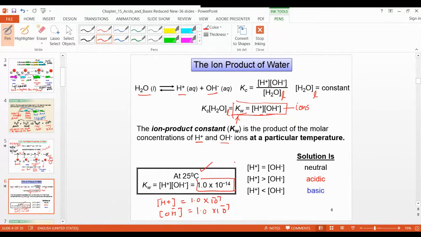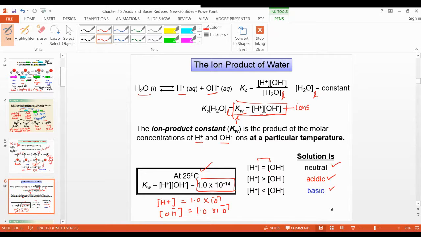And these are the solutions, how to identify. Any solution, any reaction is given, and the question will be: tell me whether this reaction or this solution is acidic or basic. You can easily identify: if the H plus concentration is greater than the OH minus concentration, that is acidic. If the H plus concentration is less than the OH minus concentration, that is base. And if both concentrations are equal, that is a neutral solution.